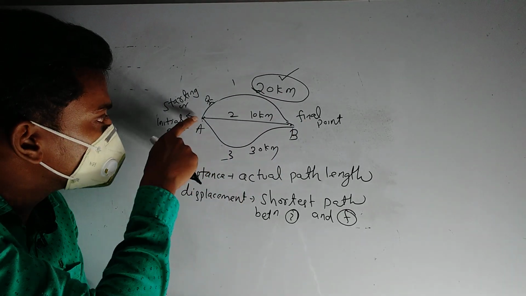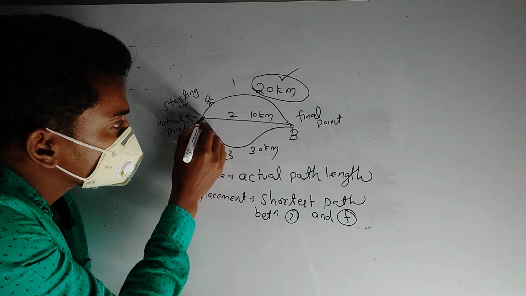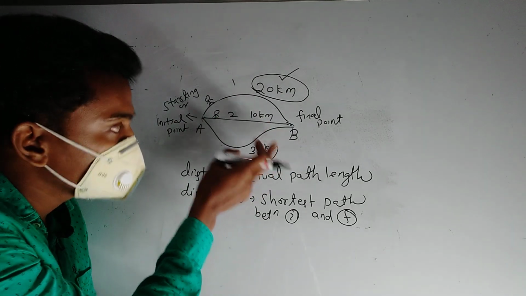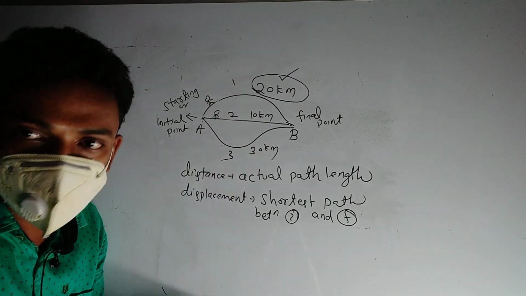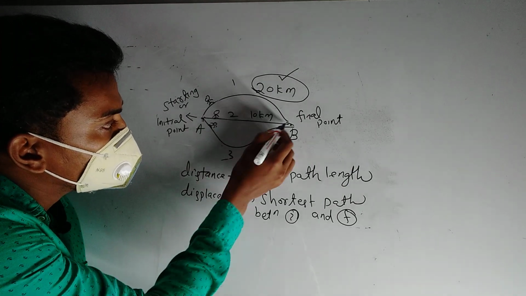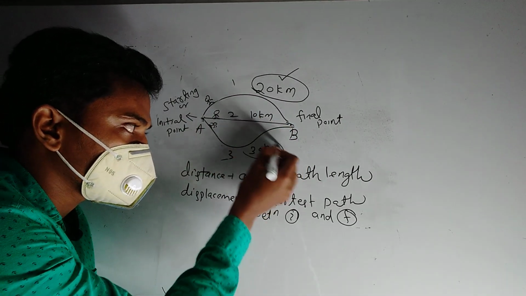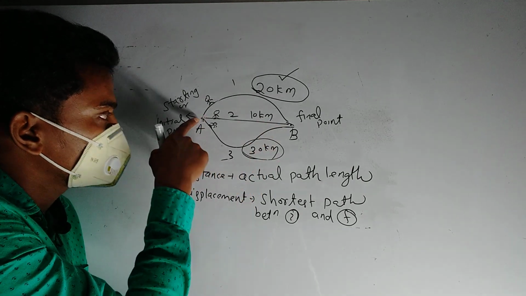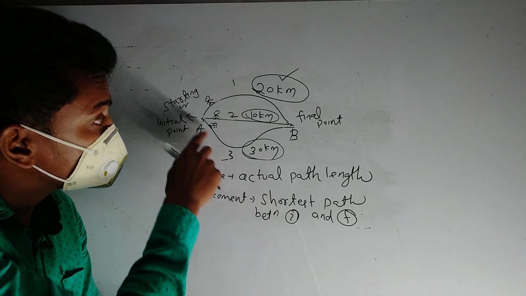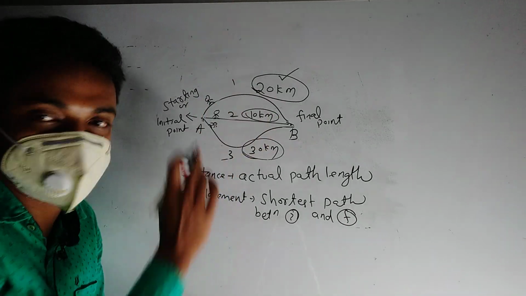Displacement is simply the shortest path from A to B, that is 10 kilometers. If the person travels along path 2, the distance covered is 10 kilometers and the displacement is also 10 kilometers. If the person goes from A to B along path 3, the distance is the actual path length, 30 kilometers, and the displacement is the shortest path from A to B, that is 10 kilometers. That means displacement between two points is always fixed, but the distance changes.